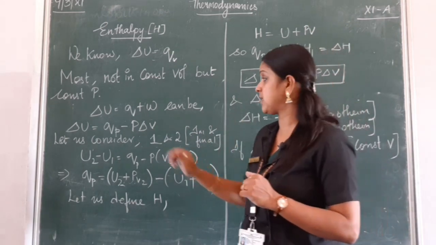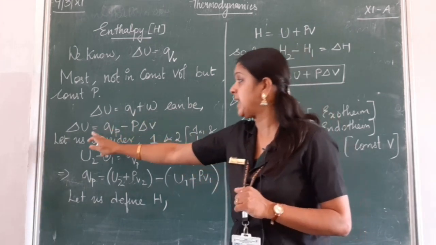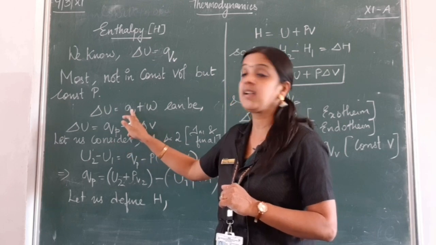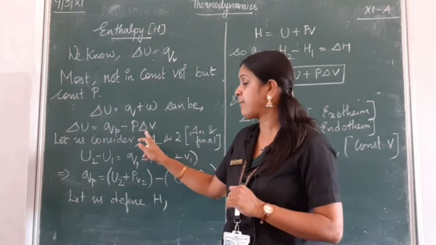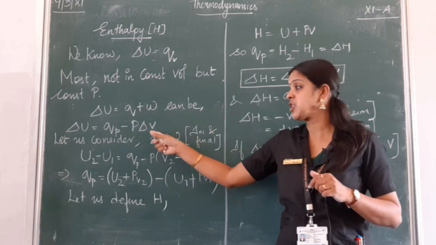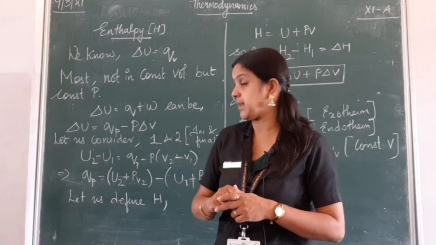At that we can write del U, which is Q plus W, as del U equals QP minus P del V, where QP is the heat energy and P del V is the work done due to the change in the volume at constant pressure, which is the work done on the system.